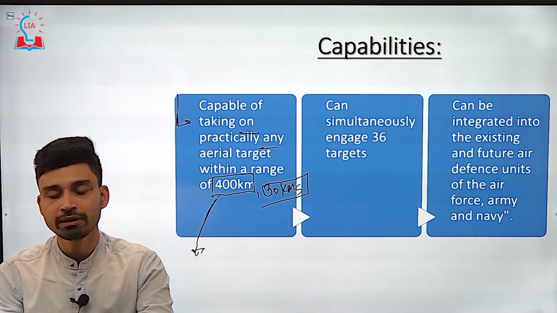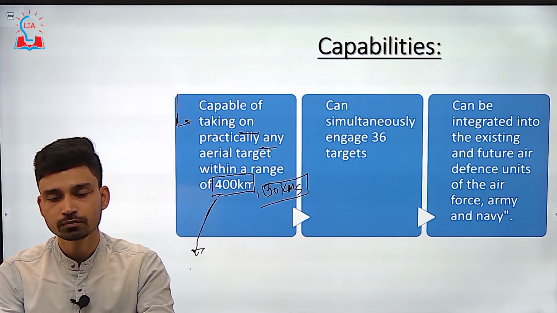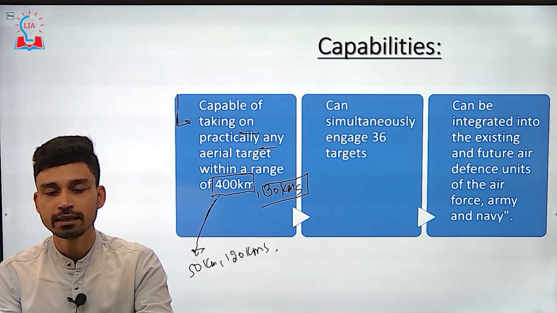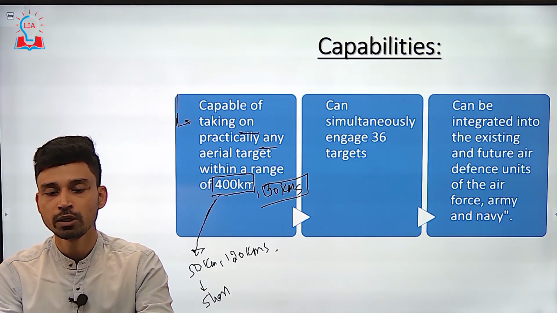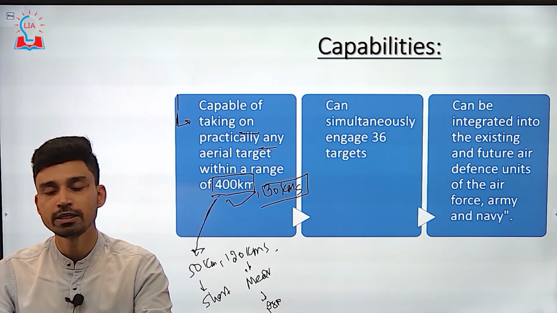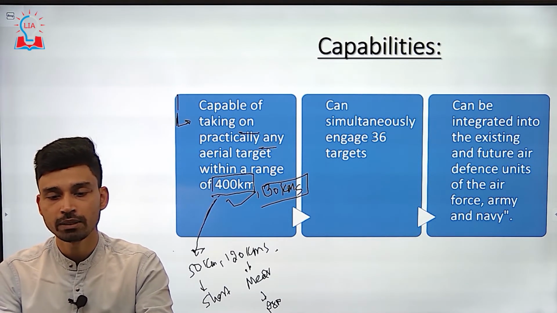For example, it can destroy targets at a distance of 50 kilometers, which is short range, 120 kilometers, which is medium range, and also 250 kilometers as well as 400 kilometers. So these are the different capabilities of this missile to target enemy threats.